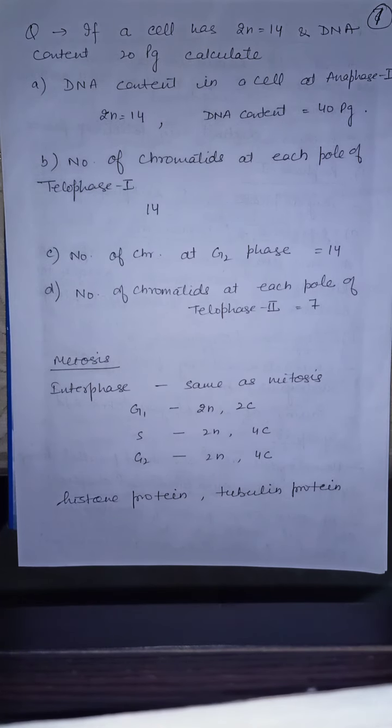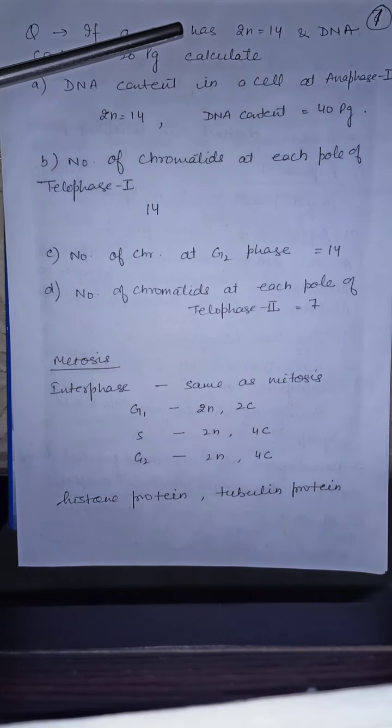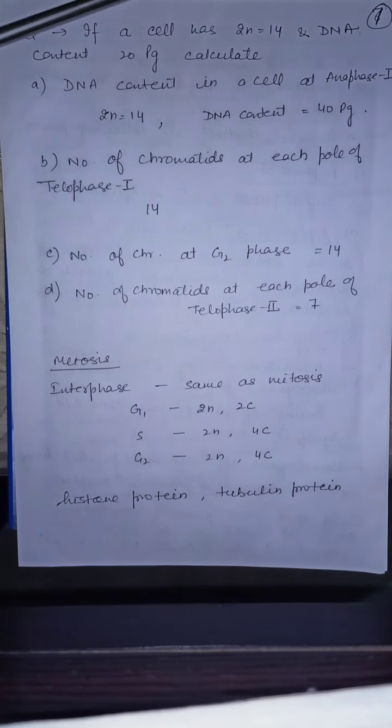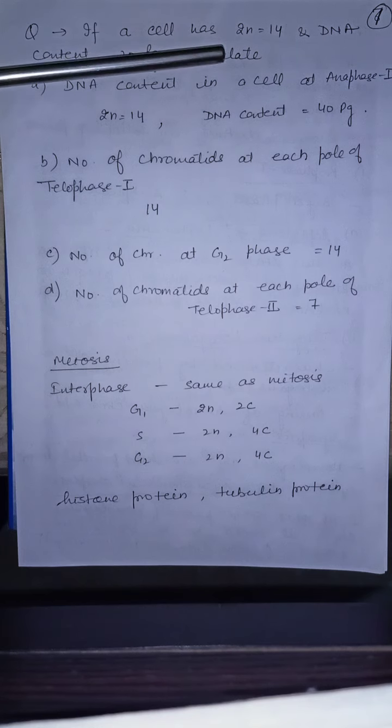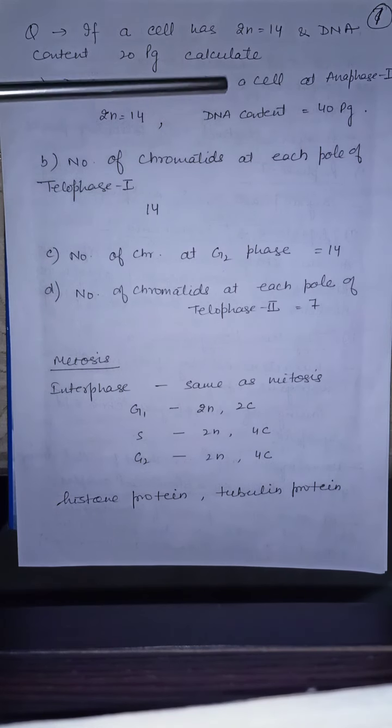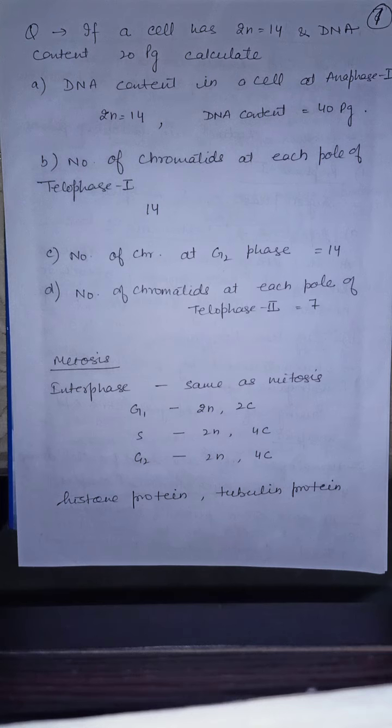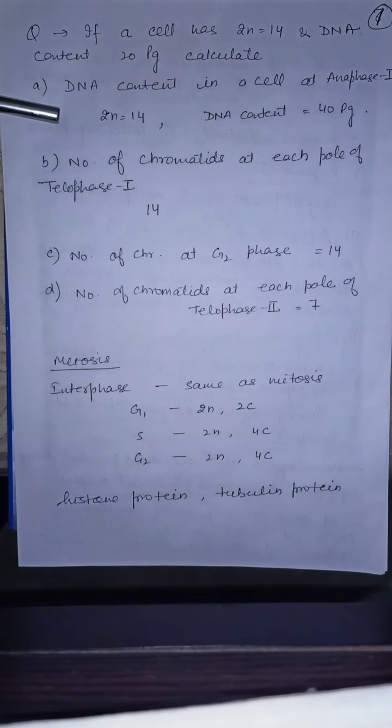Now some questions. If a cell has 2n equal to 14 and DNA content is 20 picogram, meaning the diploid number of chromosomes is 14 and the DNA content is 20 picogram, calculate the DNA content in a cell at anaphase 1. Anaphase 1 means at meiosis 1. So the chromosome number is 2n equal to 14.